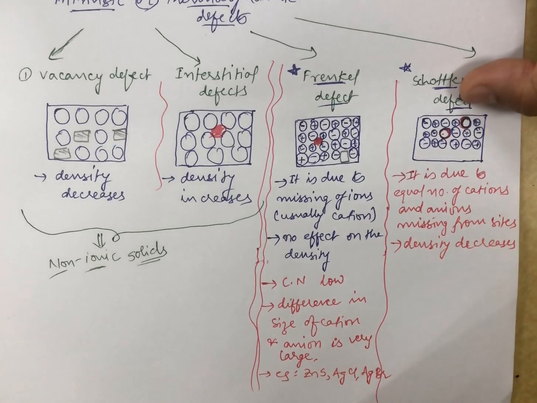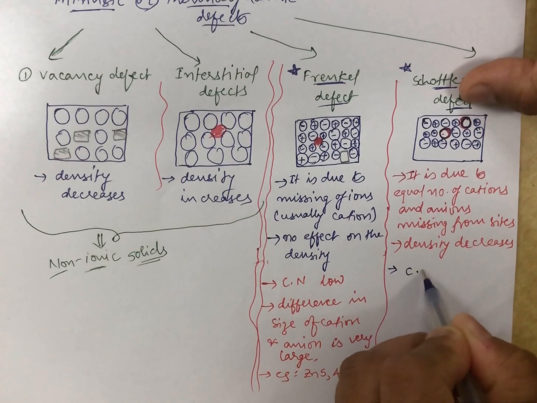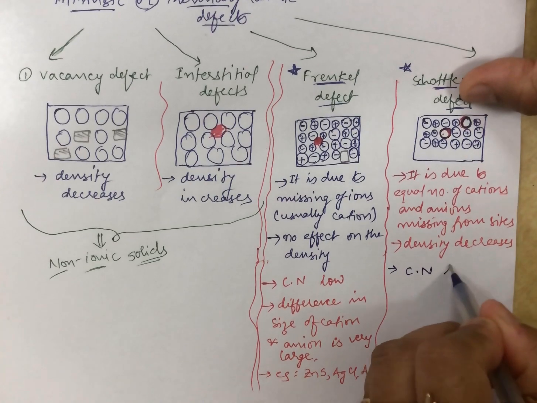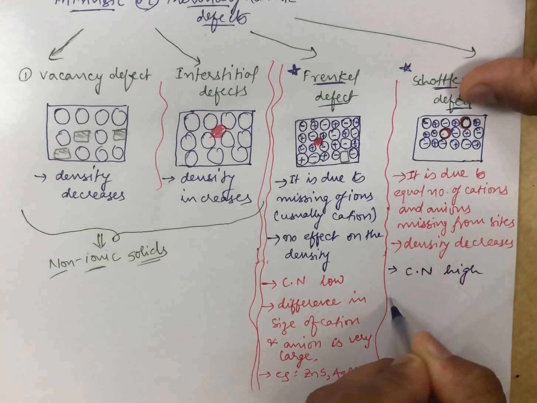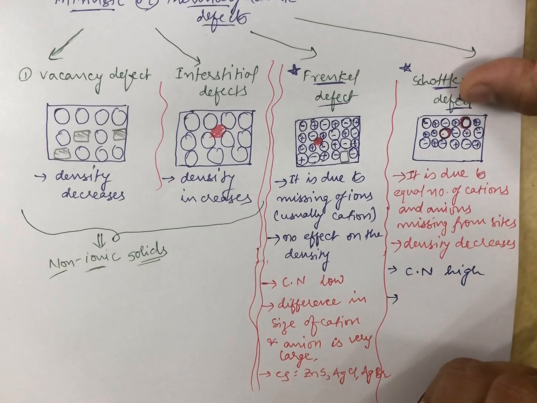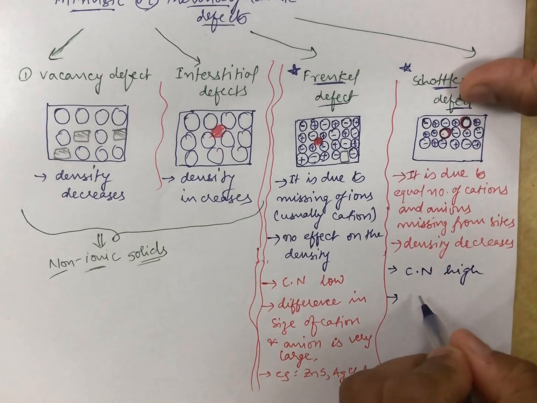Now if I discuss these same points for the Schottky defect, I'll say that in the Schottky defect the coordination number is high. When I say the coordination number is high, it means that the difference in the size of the cation and anion is not very large, so similar size cations and anions are there.